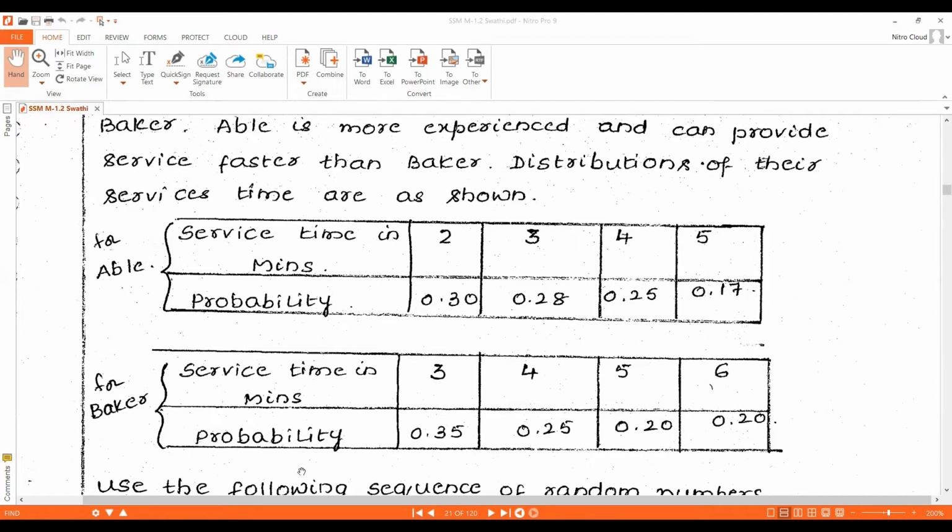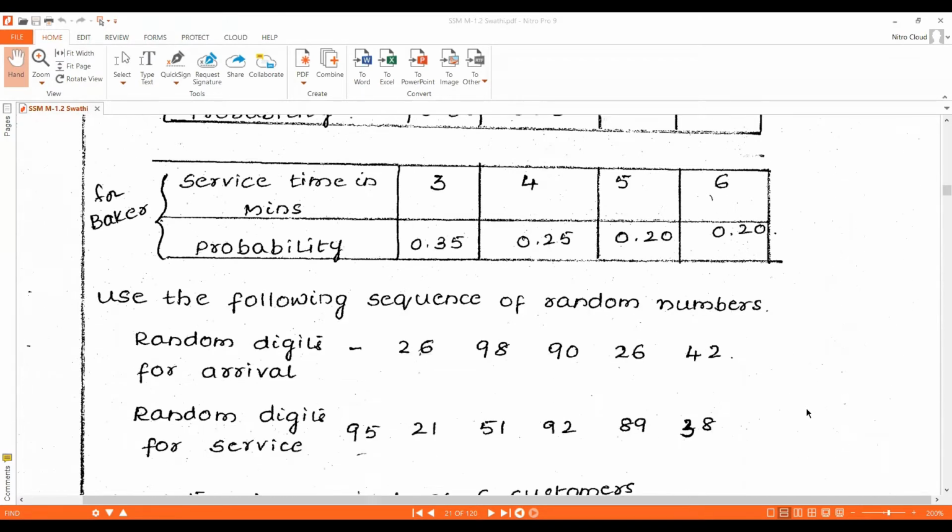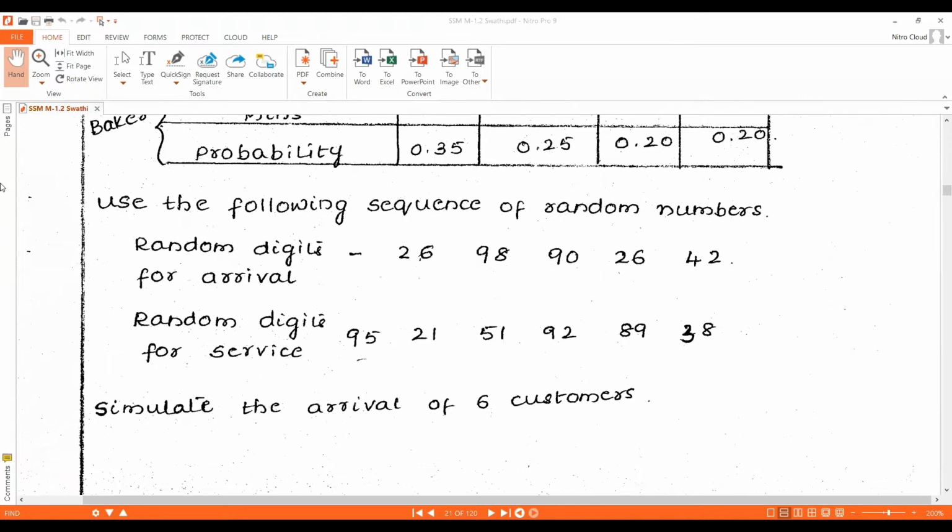Next, Baker's service time distribution table: service time in minutes is 3, 4, 5, 6, and its probability is 0.35, 0.25, 0.20, and 0.20. These are Abel and Baker's service time distribution tables. And here in the problem they have given: use the following sequence of random numbers.